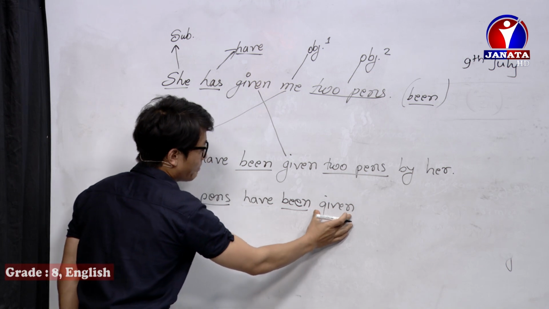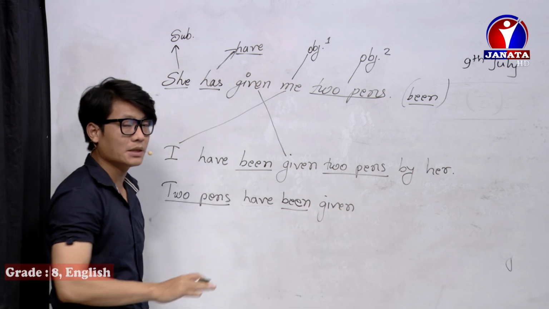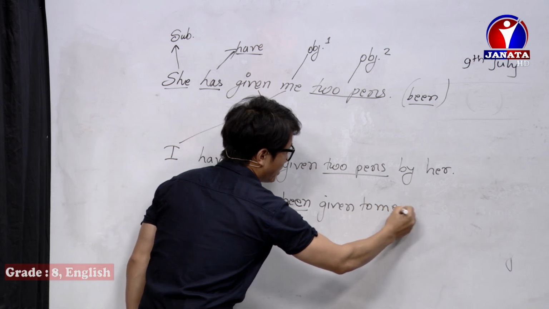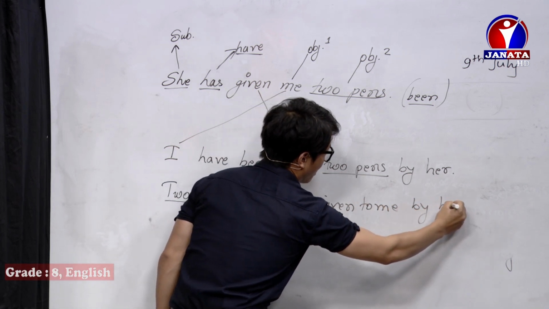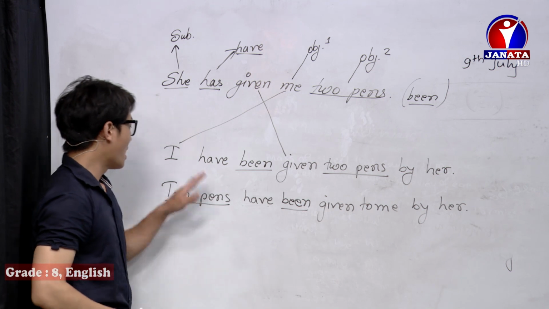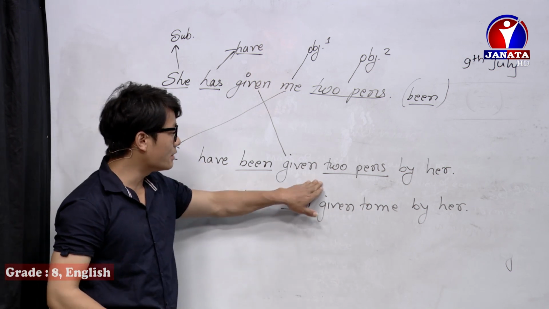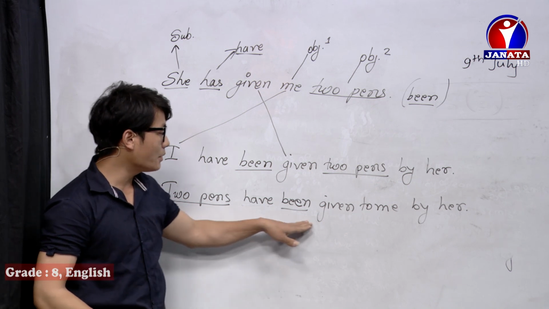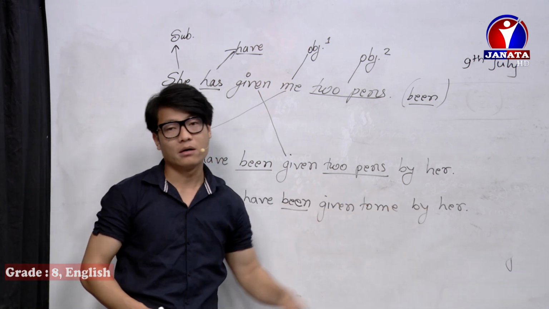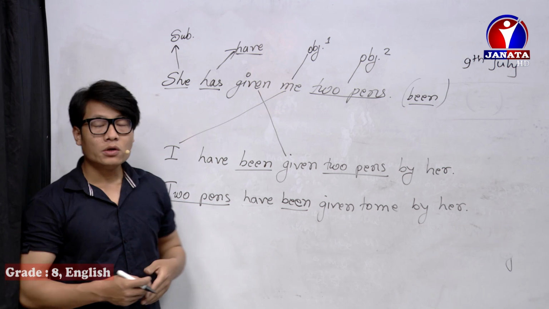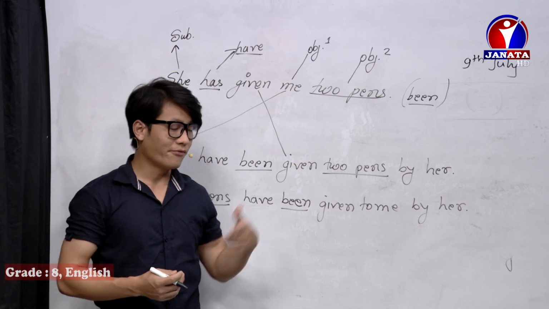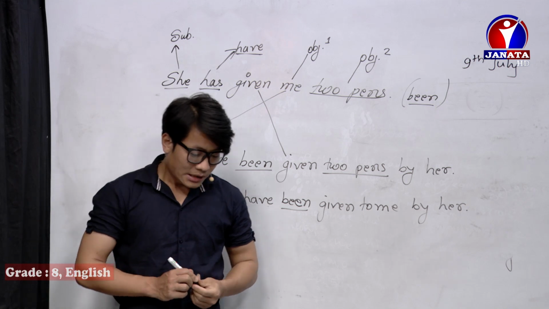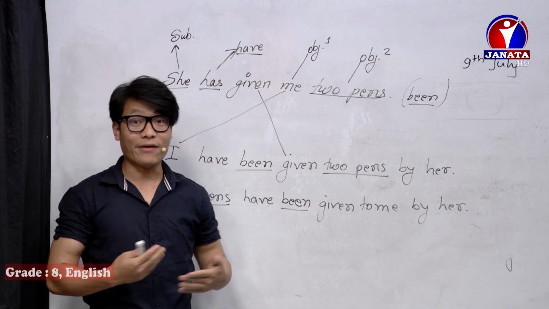After writing the main verb given, we need to focus on the object. What is the object here? Me. So, to me by her. So this is: I have been given 2 pens by her, or 2 pens have been given to me by her. You can write any object, first object or second object. Both are right. Okay? So now let's practice with a vague subject.